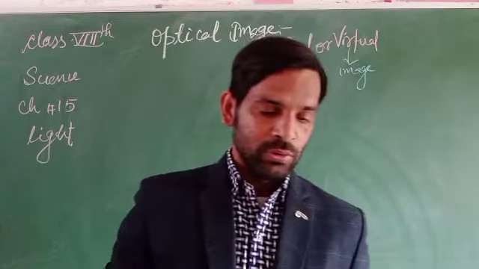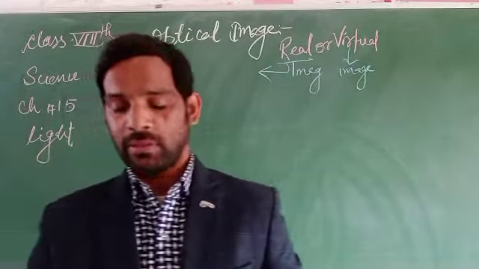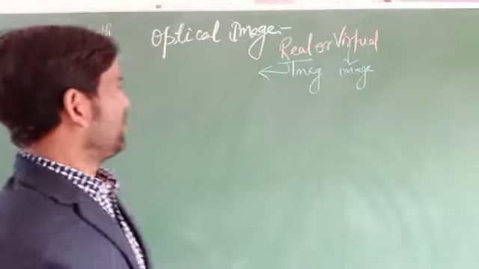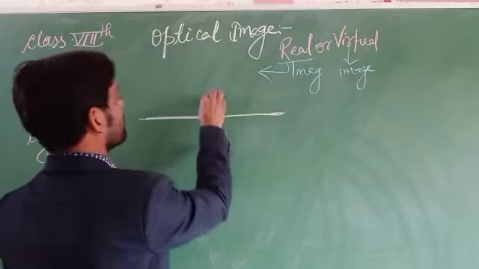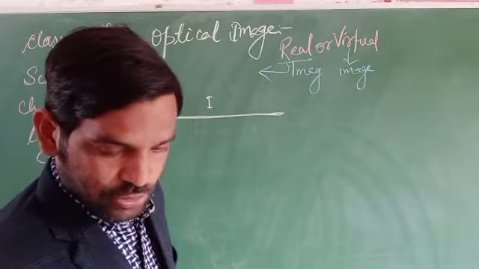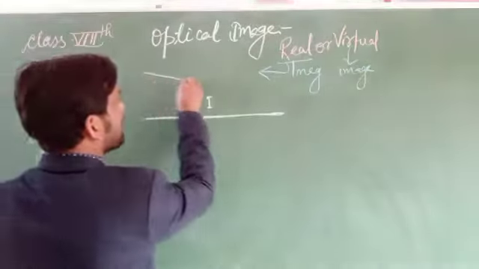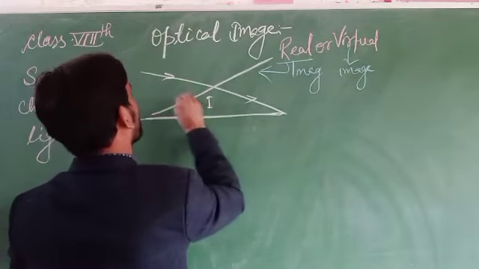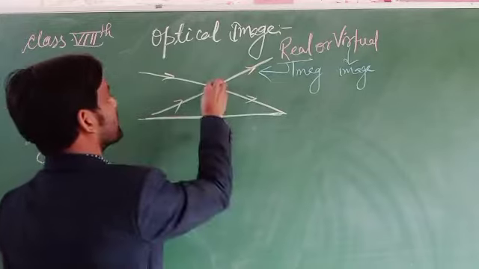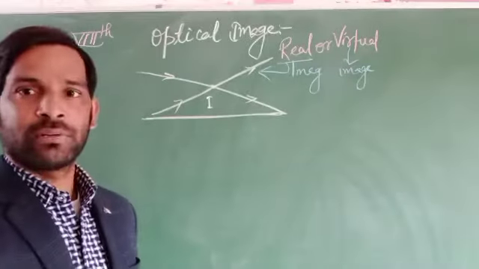In these two images, in case of a real image, the rays actually intersect one another, and then the image is formed.